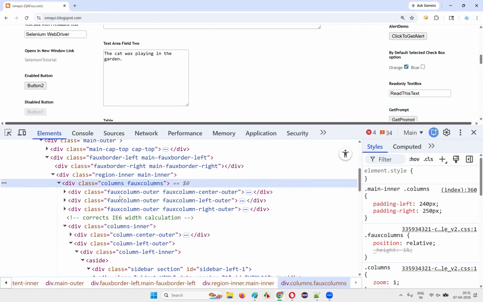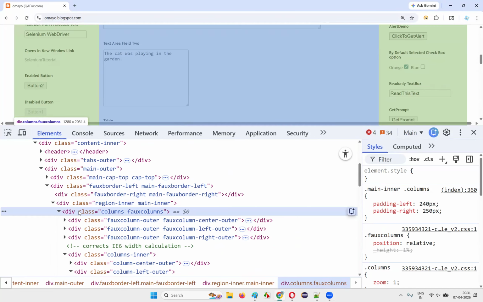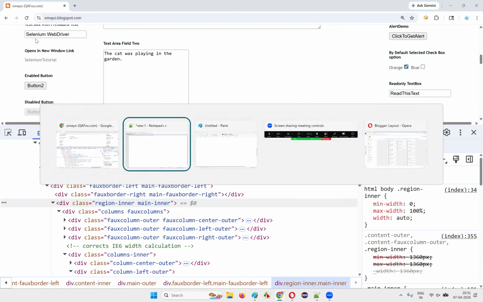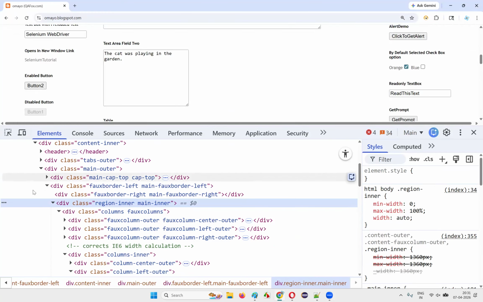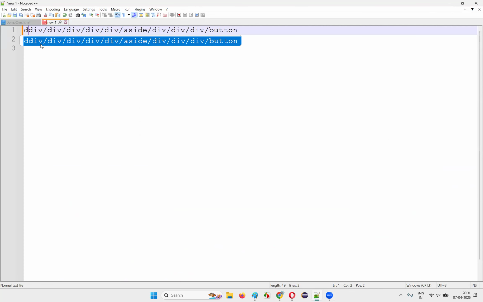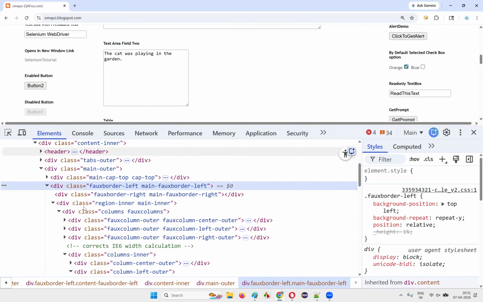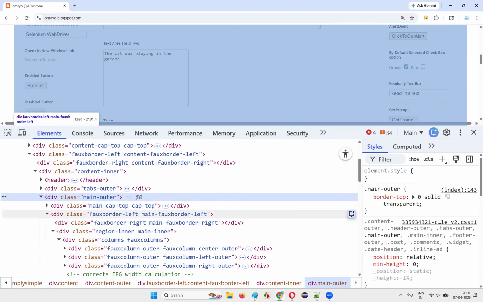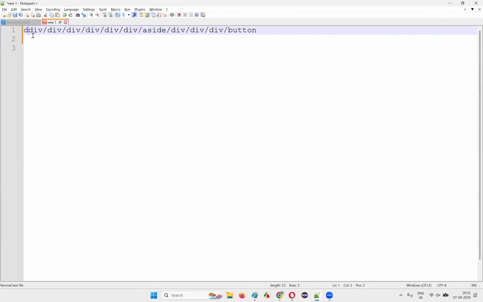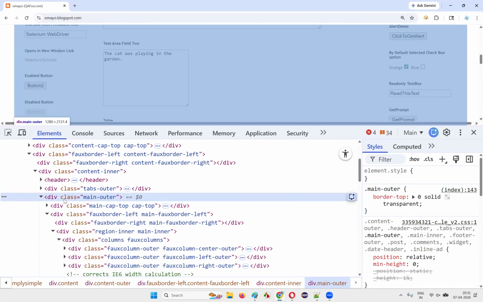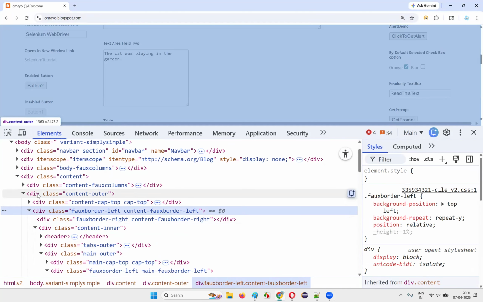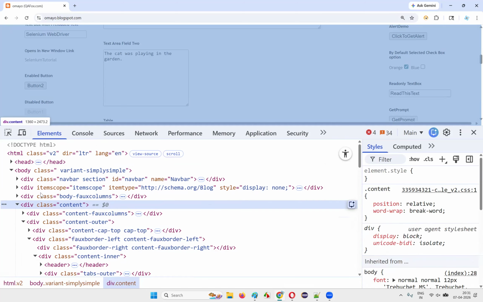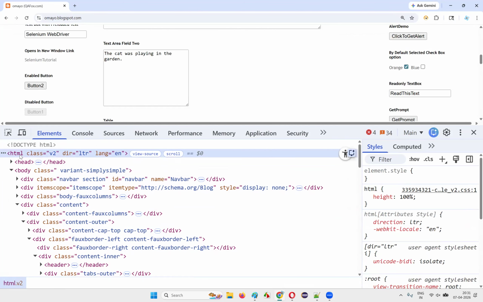So we should be patient enough here. Then who is the parent of this div? Another div, okay? Write another div here. Fine. Who is the parent of this div? This one. Okay, the parent of this div is this one. So the parent of this div is another div. You see, we need to put in a lot of effort, right? Again, another div is there. On top of that, another div is there. On top of that, another div is there. Another div is there. Then we have the body tag. On top of that, HTML is there.